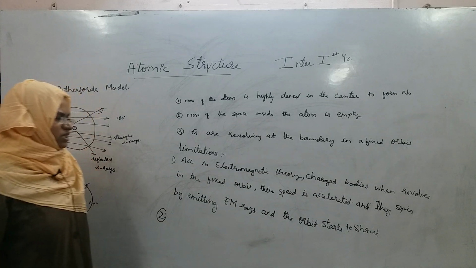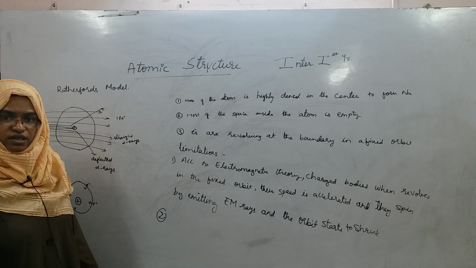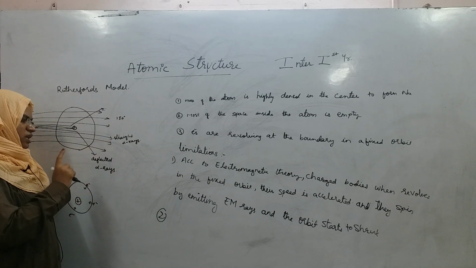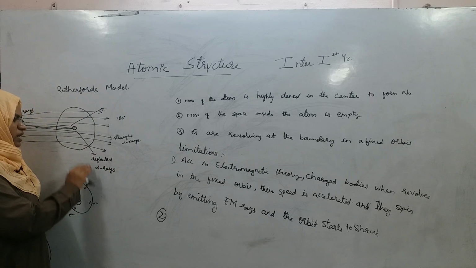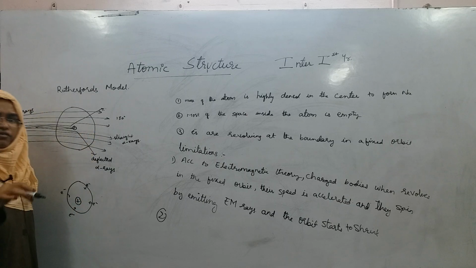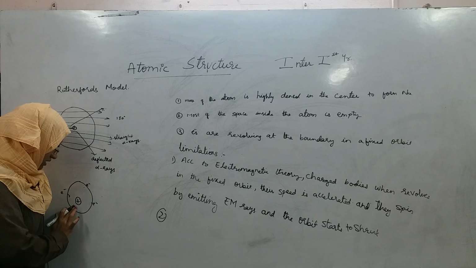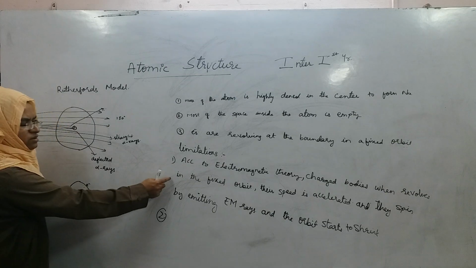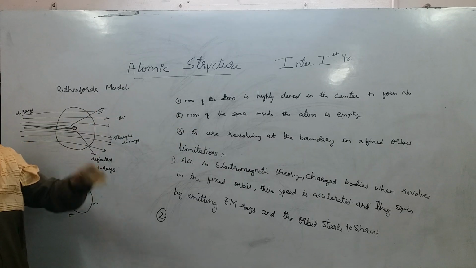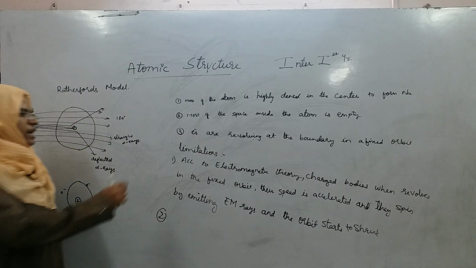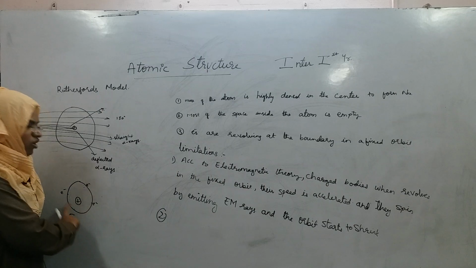That was the first limitation in which Rutherford considered electron revolving, right? But let us imagine that this limitation is wrong by considering electrons not revolving in the orbit, and imagine electron to be stationary. Don't think that electrons are revolving in the fixed orbit. In the postulate we considered that electrons are revolving. Let us suppose Rutherford model is correct and electrons are not revolving, they are stationary in the orbit only.